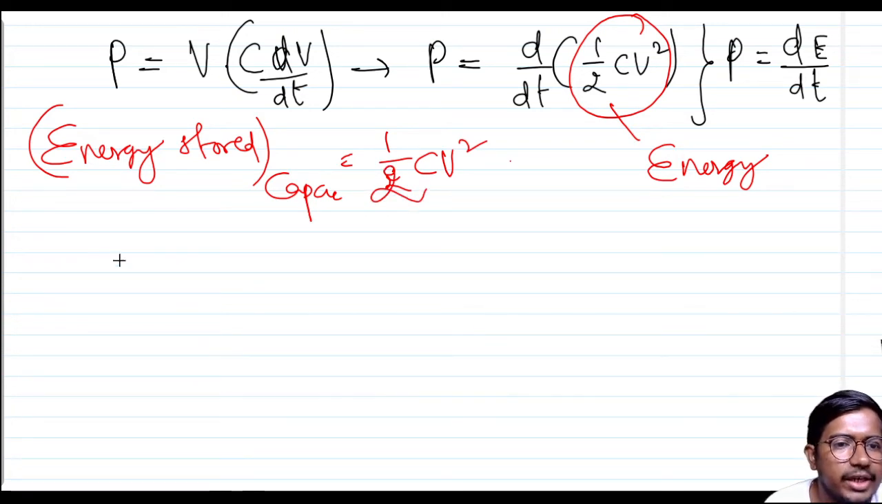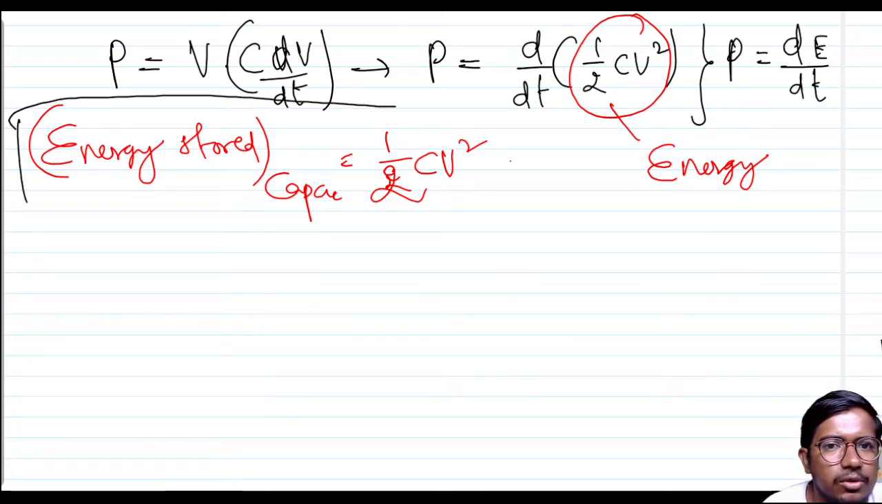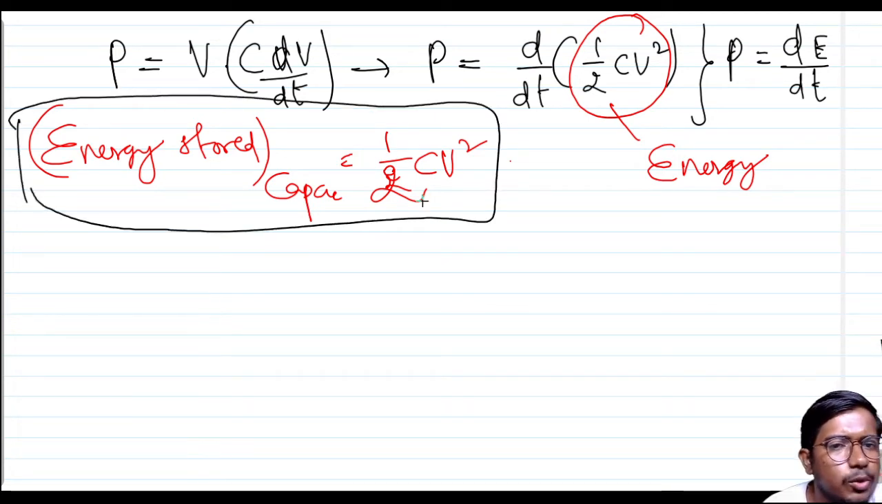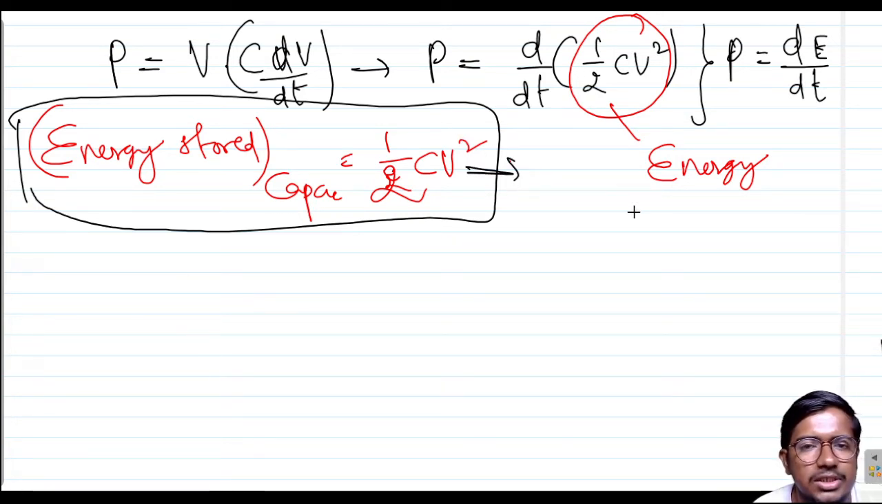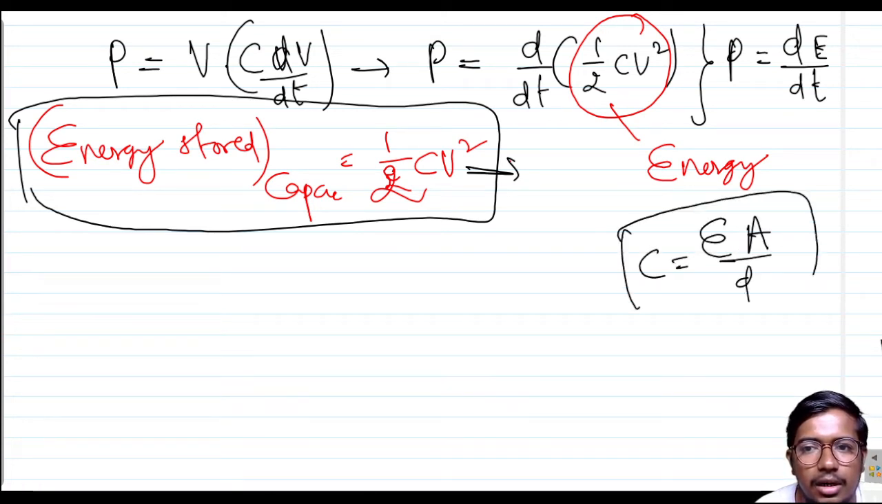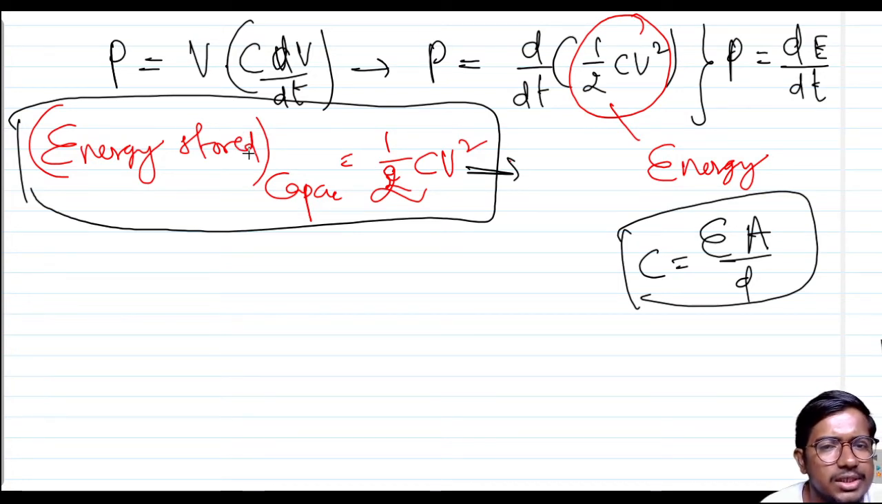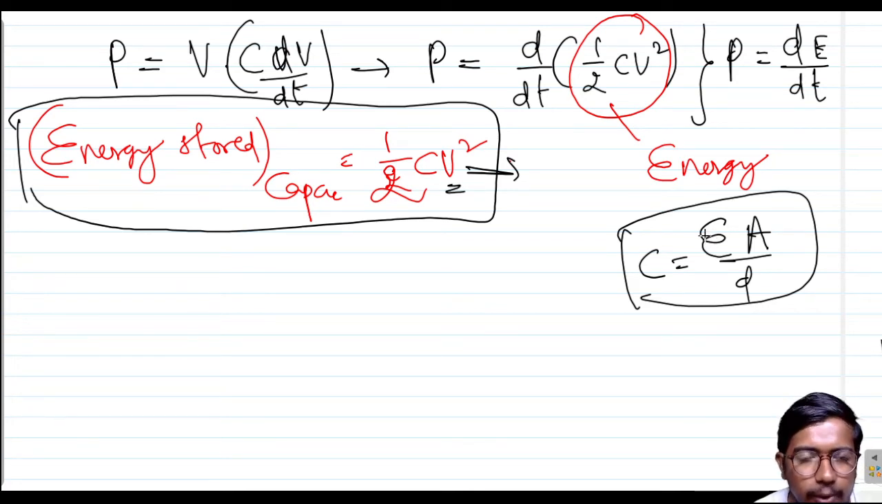Here we can see on which electrical quantity the energy stored in the capacitor depends: the voltage. Why? Because C is the capacitance which depends on the physical dimensions, C is equal to epsilon A by D. Once the capacitor is designed, the physical dimensions will be constant. So whenever the voltage changes, the energy stored in the capacitor will change. The responsible quantity for storing energy in the capacitor is the voltage. This is the point. The same concept I explained in the inductor.